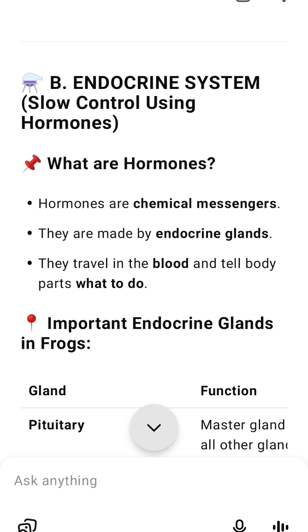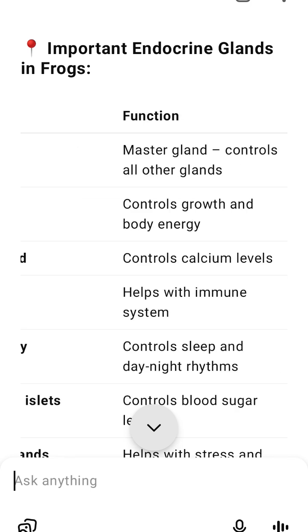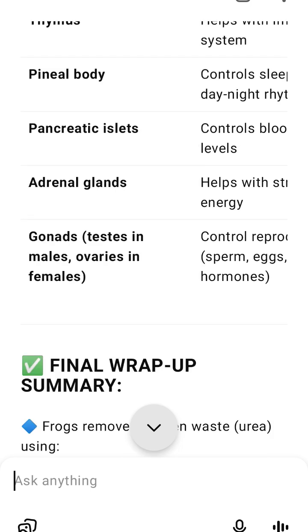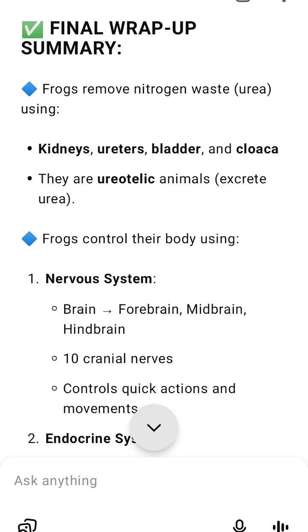Final wrap-up summary. Frogs remove nitrogen waste, urea, using kidneys, ureters, bladder, and they excrete urea. Control their body using 1. Nervous system. Brain, forebrain, midbrain, hindbrain, 10 cranial nerves, controls quick actions and movements. 2. Endocrine system. Glands produce hormones, controls slow and long-term actions like growth and stress.